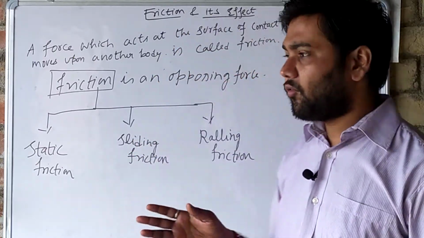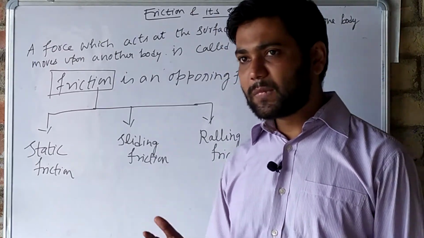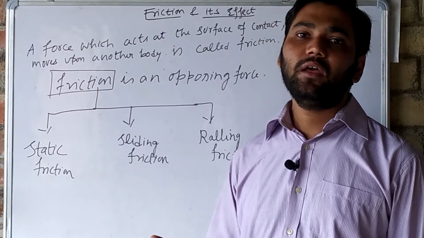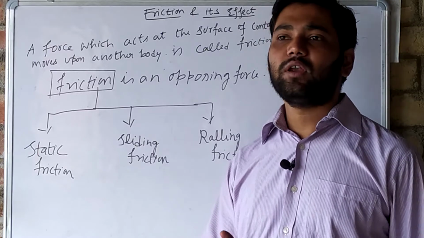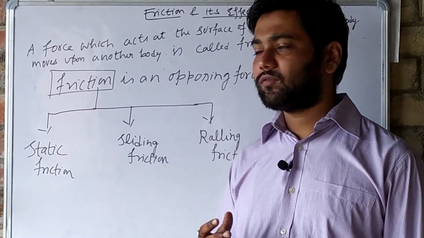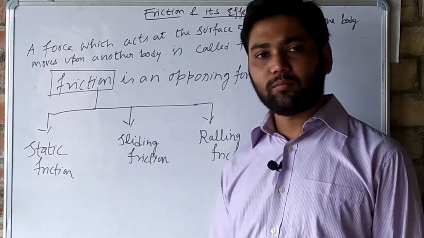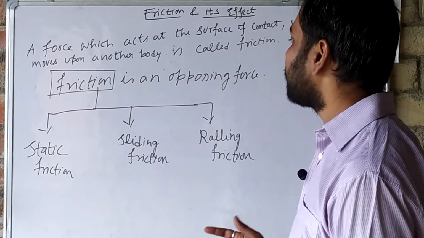So rolling also generates friction, but very little. That is why we have wheels which keep on rotating on the vehicle. Understand? So all these are the frictions.